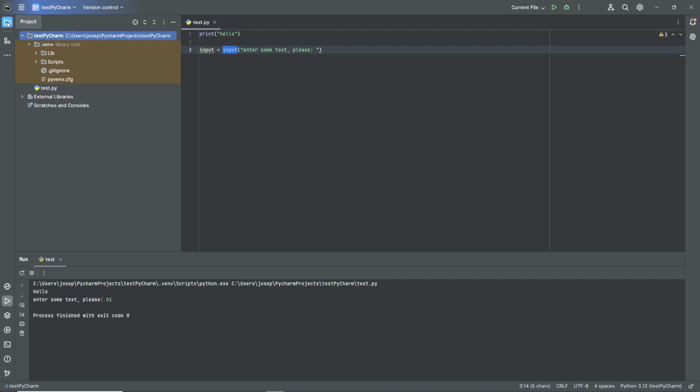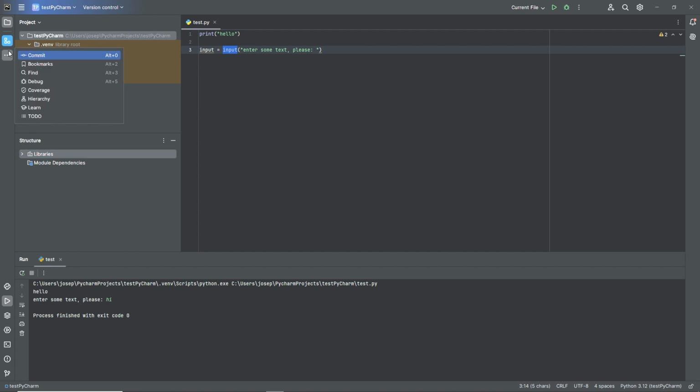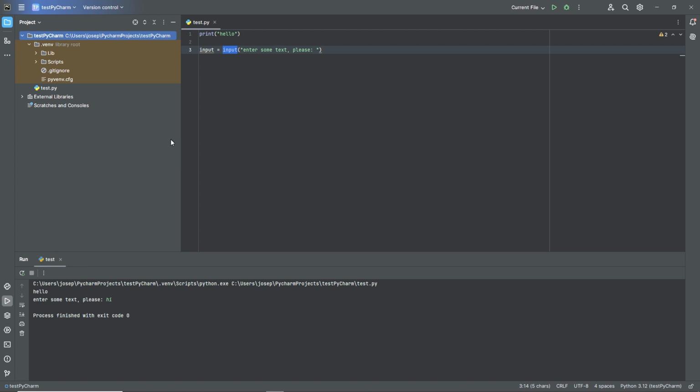That's our project. So if we ever end up clicking on another thing, we can come back to this folder icon and find our project right there. And find our files and click on our file, test.py, to edit it, for example.